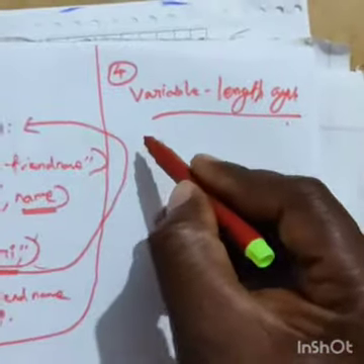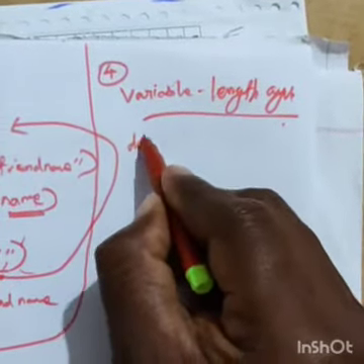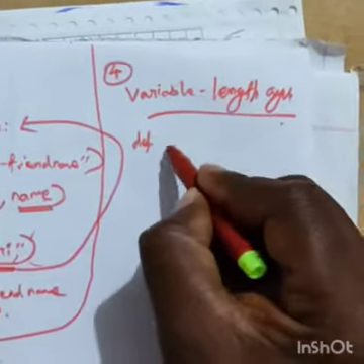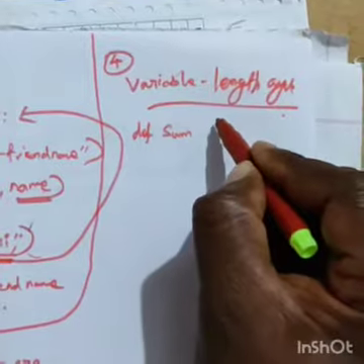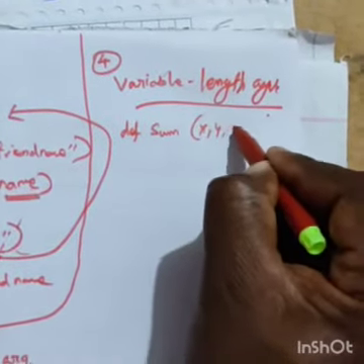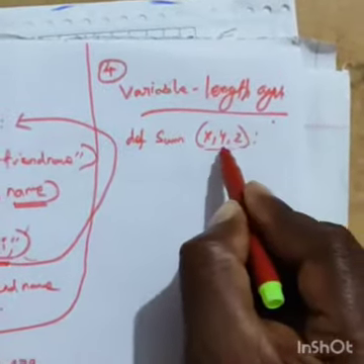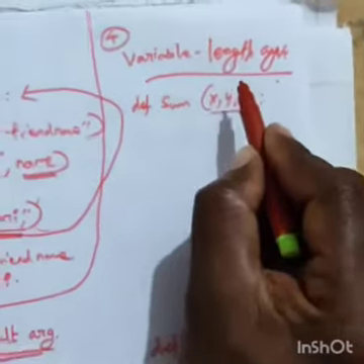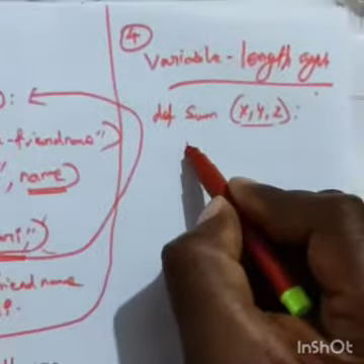This is an easy one, so listen to me. Here, sum is the function name, with x, y, z. So how many arguments are there? Three arguments.